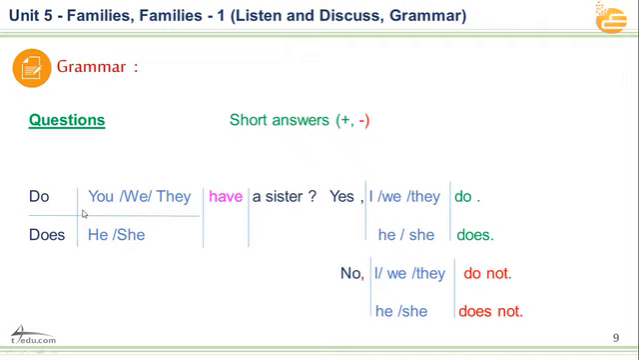And this is the answer. This is a yes, no question. We have to choose yes, or we have to choose no. In the answer we can say yes, I do. Yes, he does. Or no, I don't. No, he doesn't. This is the suitable answer for these questions. We don't have WH questions here, only yes, no questions.